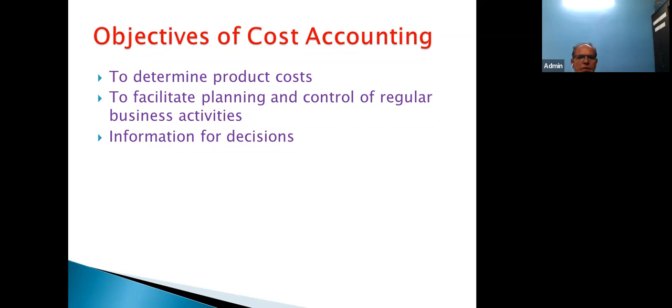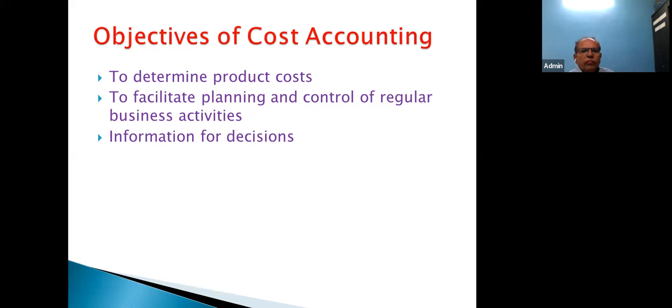Suppose you take a product. In the product, material is there, and labor is also involved. Apart from material and labor, the company may spend a certain amount in the form of advertisement, in the form of some commission, etc. And on the basis of this information, they have to decide the product cost, that is nothing but the selling price of the product.